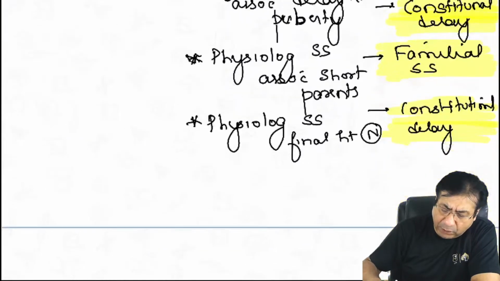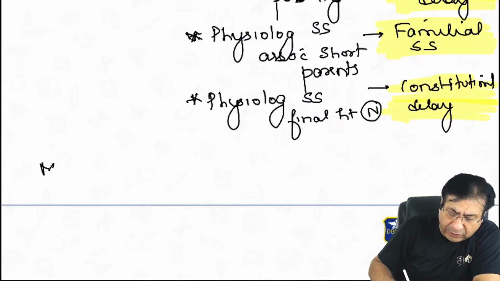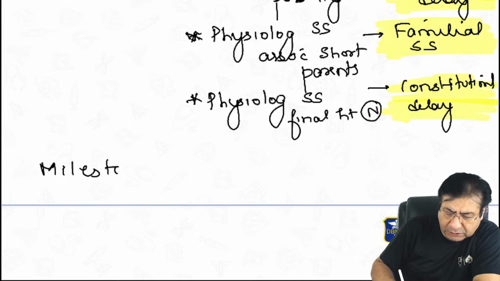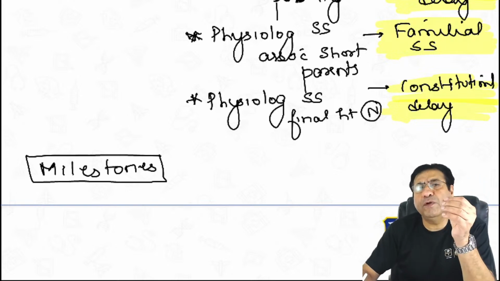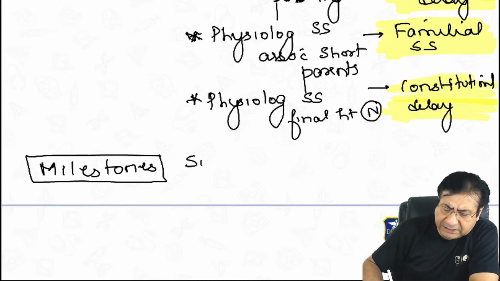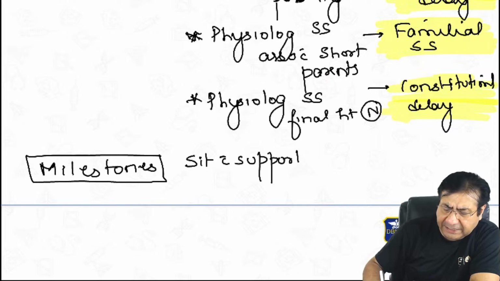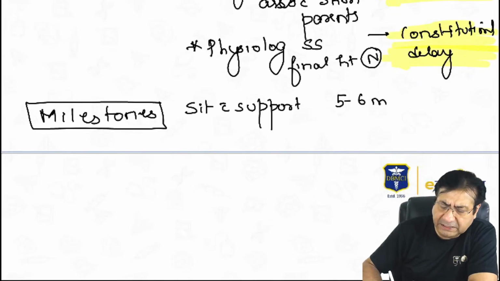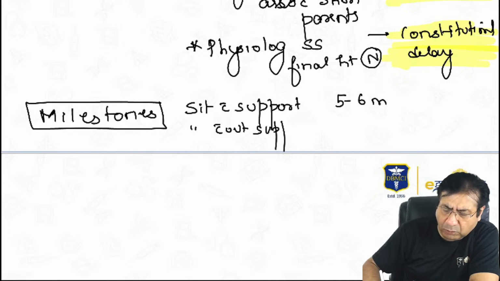Then another very important topic which I feel is relevant from your examination point of view is milestones. Just a few important milestones that I would like to tell you. First, when does the child sit with support? The child sits with support at the age of about 5 to 6 months. When does the child sit without support?